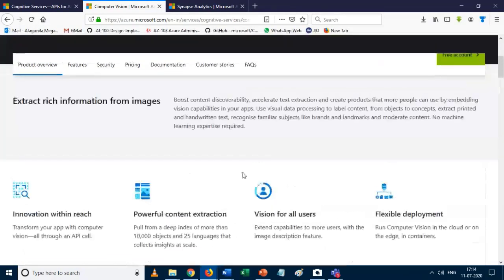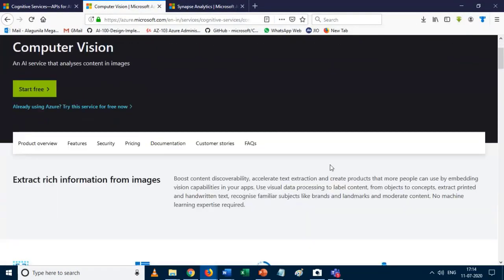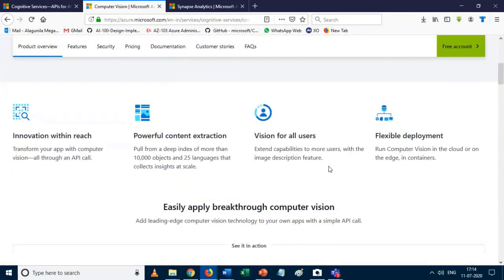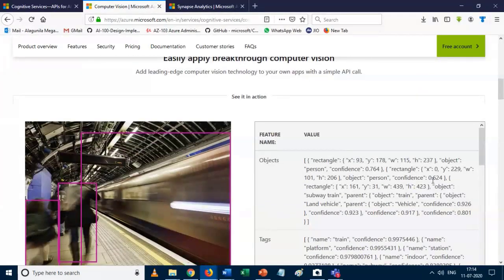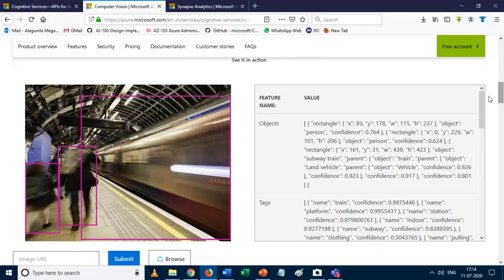I just scroll down. This is the computer vision API. Due to time constraints, I will explain only a few APIs here. This is our first API that comes under the vision category. On the left side we have the input, and on the right side we have the output.